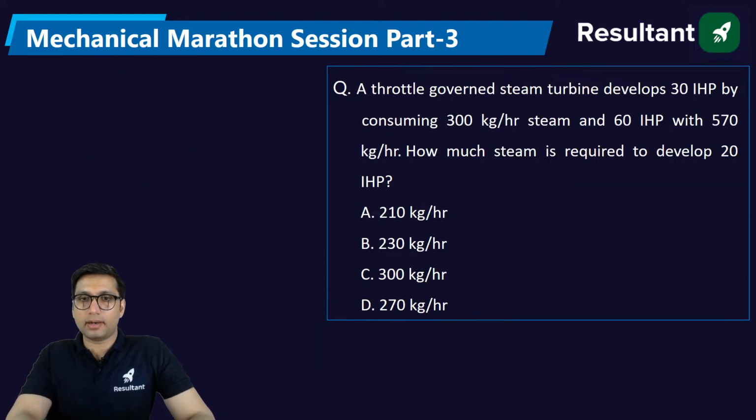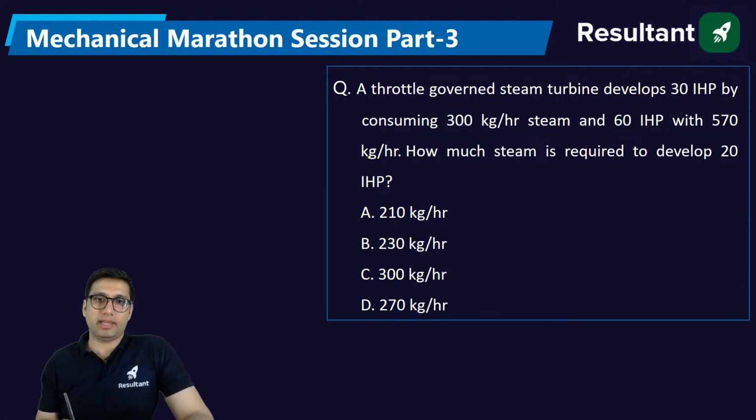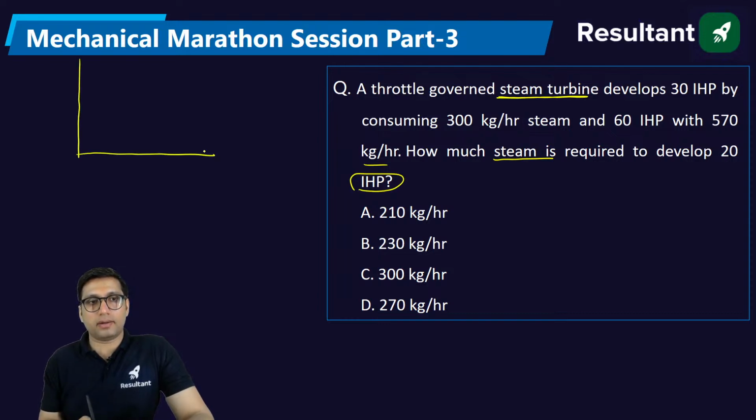Next question. A throttle governed steam turbine develops 30 indicated horsepower by consuming 300 kg per hour of steam and 60 indicated horsepower with 570 kg per hour. How much steam is required to develop 20 indicated horsepower? In this question, they are giving the data about the steam turbine. For a steam turbine, we follow a graph between the steam consumption and indicated power. This is called the Willans line method.